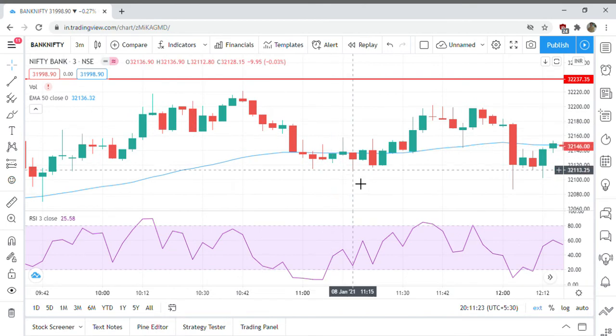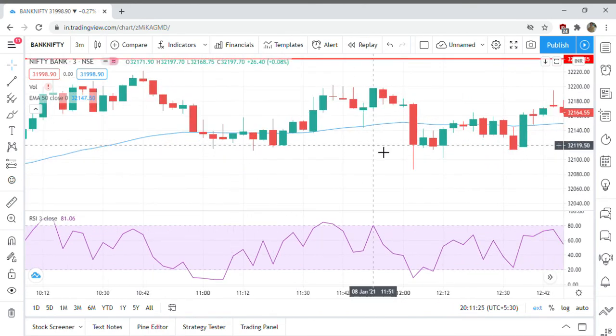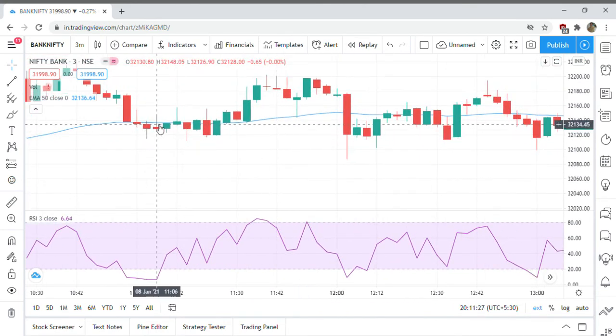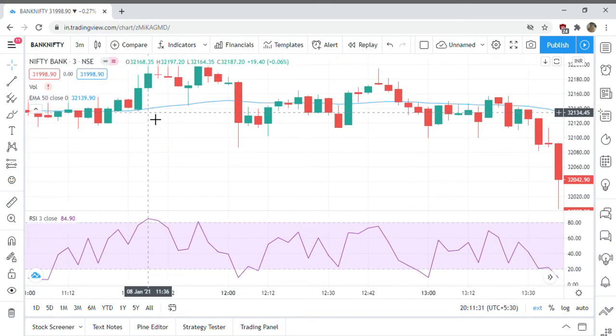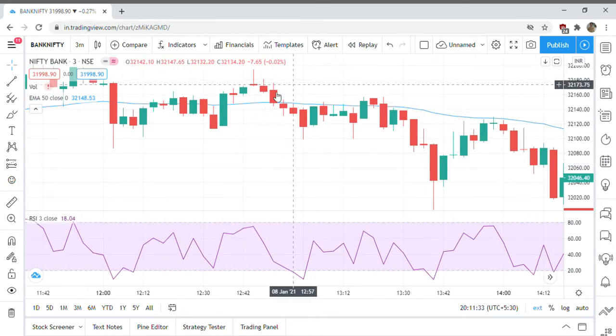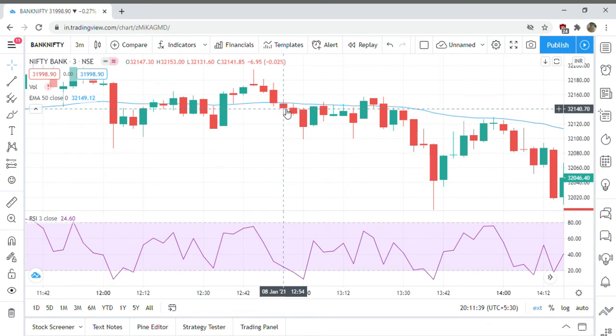Now let's see the selling side. For selling, you have to keep in mind that the candle should form below the 50 EMA. Now let's see this condition here. The condition is two red candles, and for one of the candles the RSI should be less than 20.